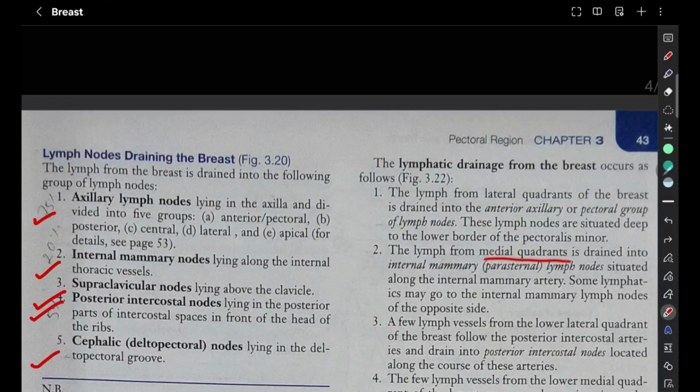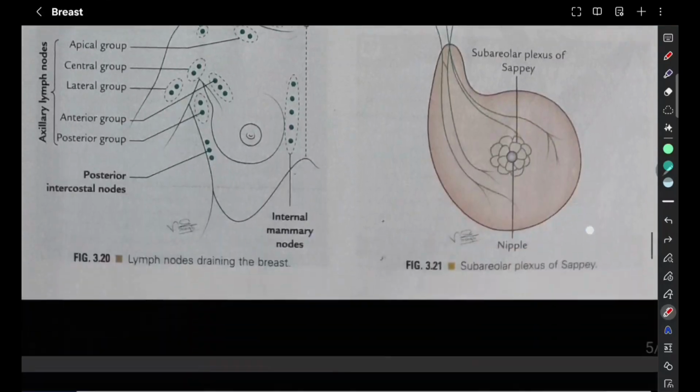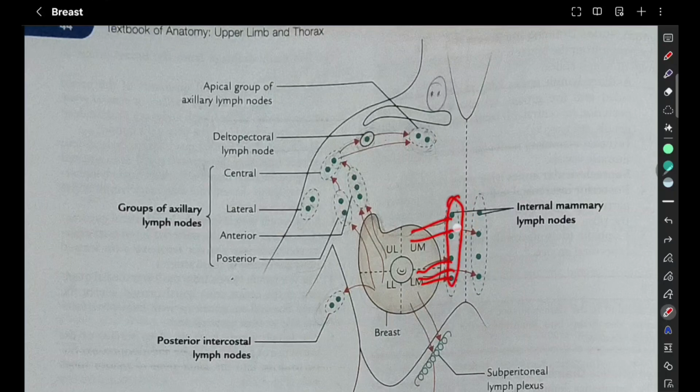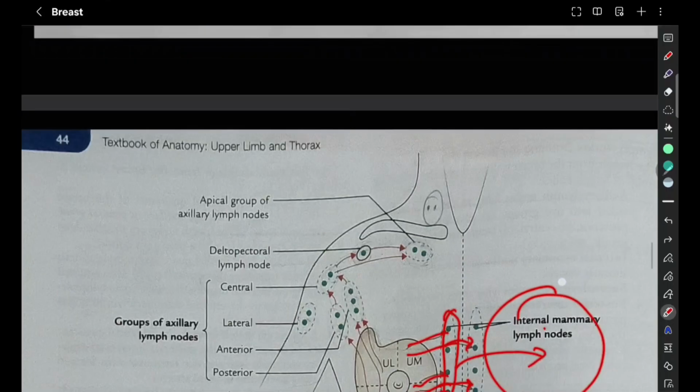From the medial quadrants, it will be drained into the internal mammary nodes situated along the internal mammary artery. And it can also communicate to the other side. So the medial quadrants are going to drain into the internal mammary lymph nodes, and they also have the ability to cross over and go to the other side.